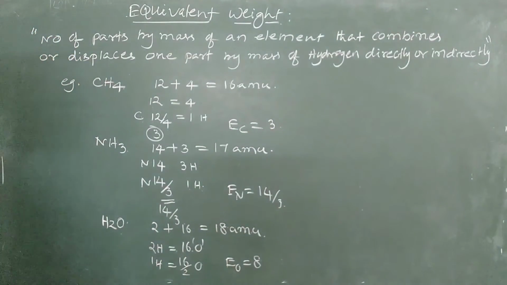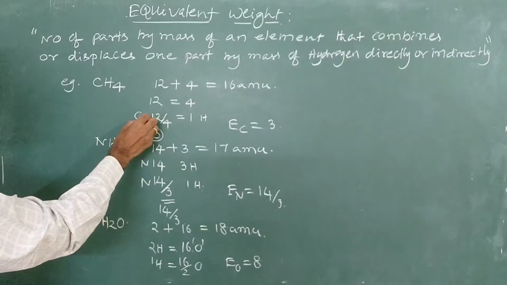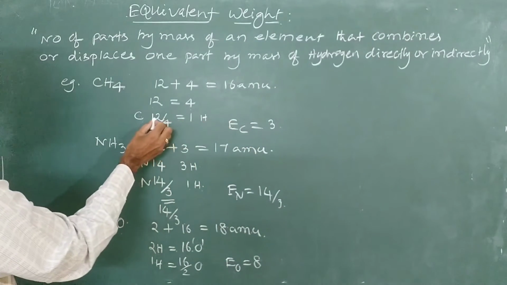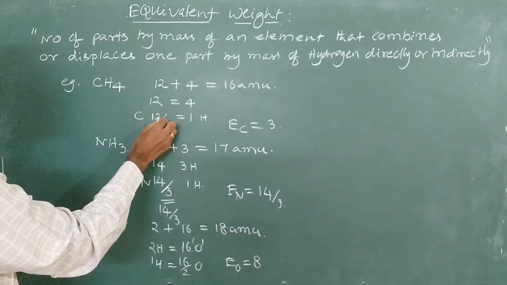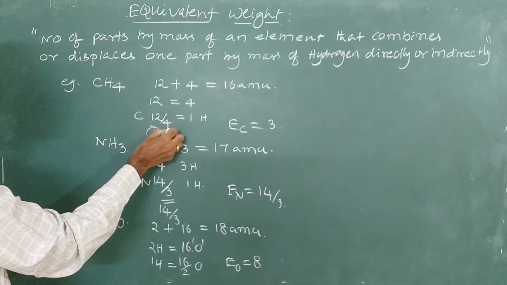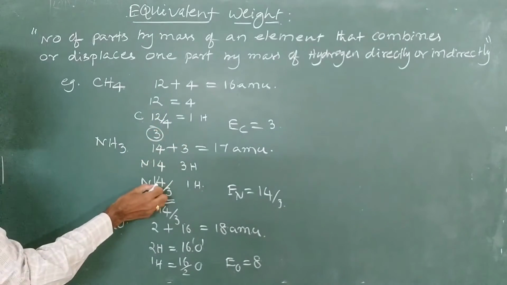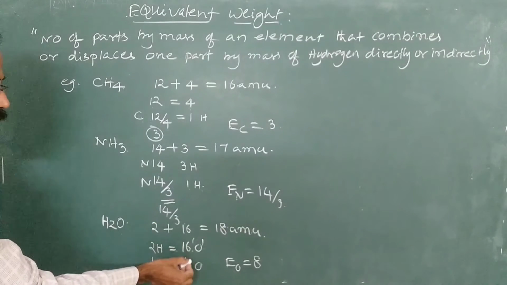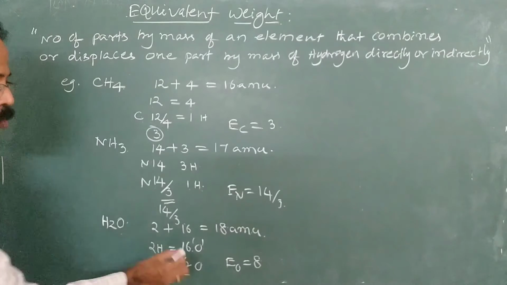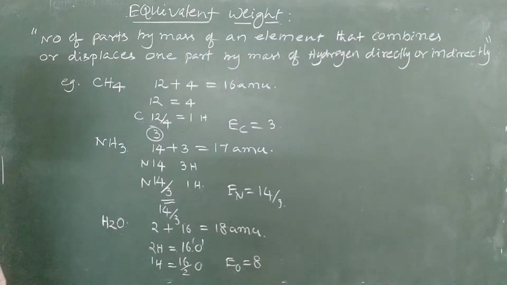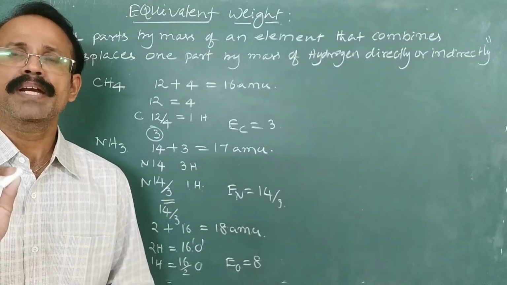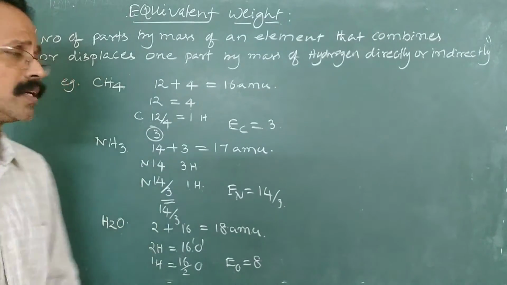Now if you observe these examples, the equivalent mass of carbon is obtained by dividing the atomic mass with 4. So here atomic mass is divided with 3. Atomic mass of oxygen is divided with 2. So now how do you calculate equivalent mass of an element? Equivalent mass of an element is calculated by dividing atomic mass with valency.